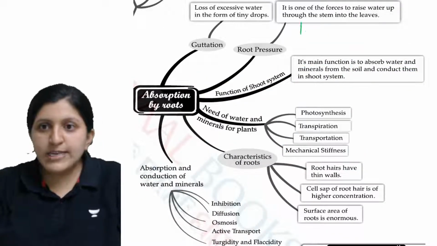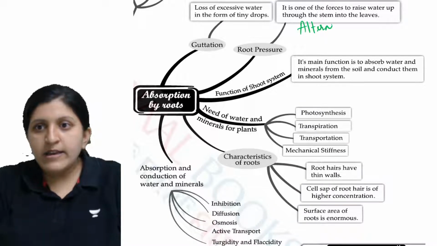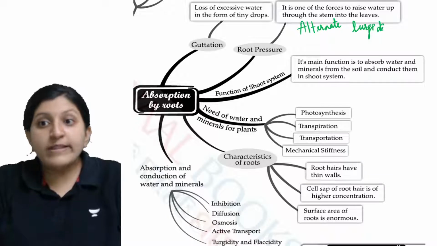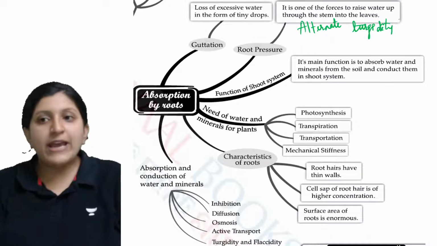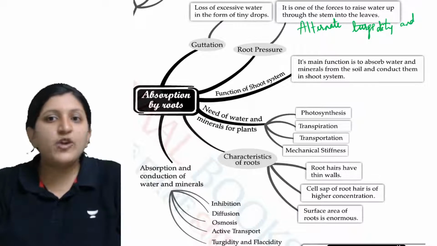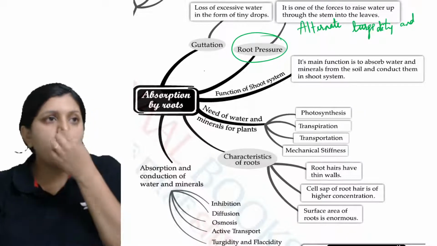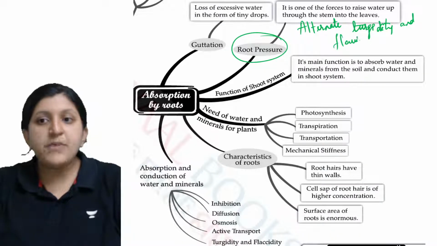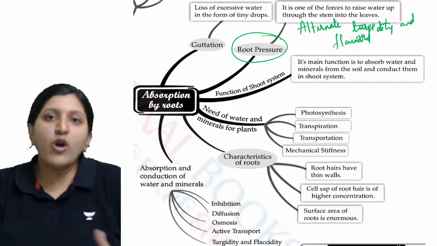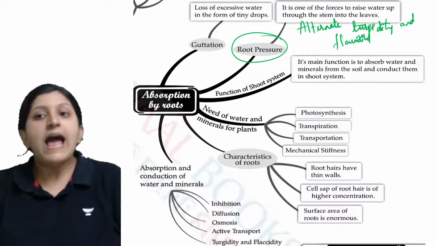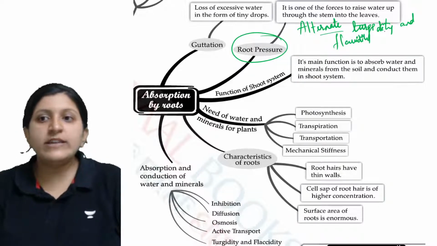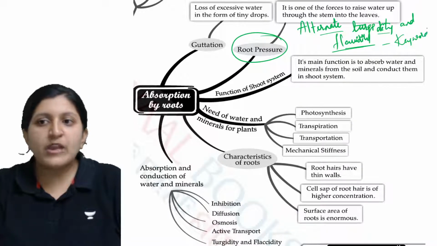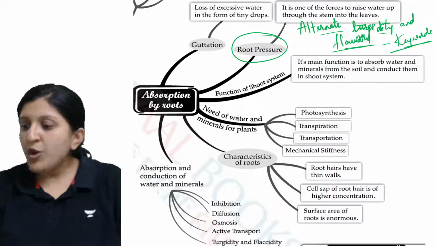While you are writing the definition for root pressure, just make sure that alternate turgidity and flaccidity is mentioned, which will make this water be supplied to the stem and into the leaf. So this keyword has to be included while you are writing the definition for root pressure.